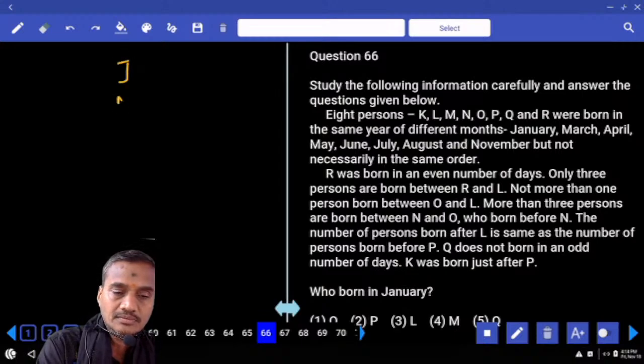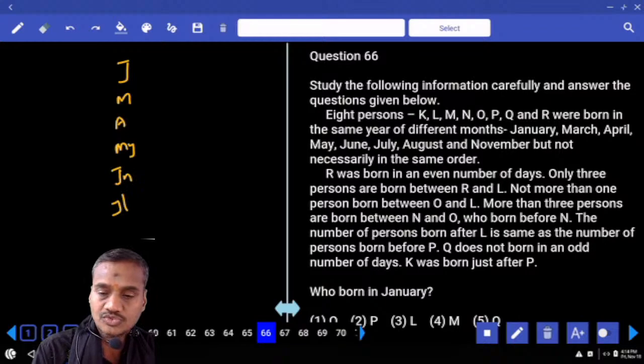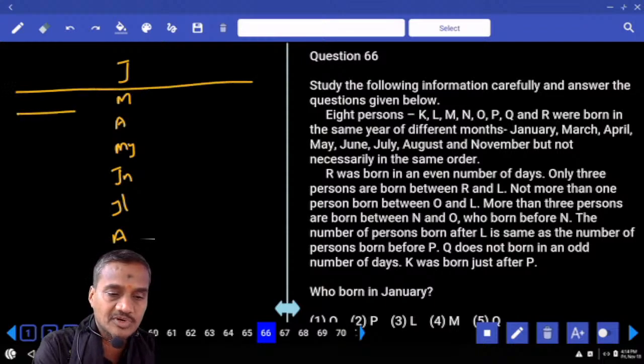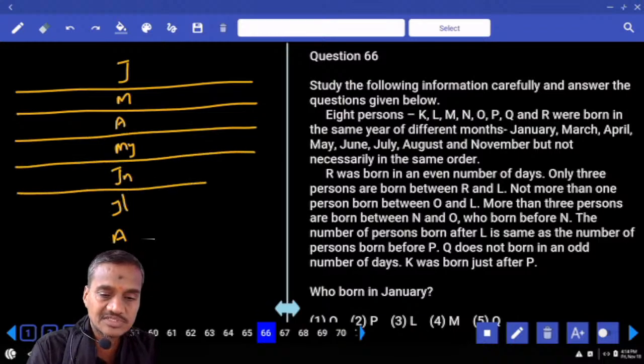Jan, March, April, May, next one June, July, August and November. August and November are the 8 months we have. Now these 8 persons were born in these 8 different months in a year. Then whenever these months are given, write down the months at the center and extend the lines like this.